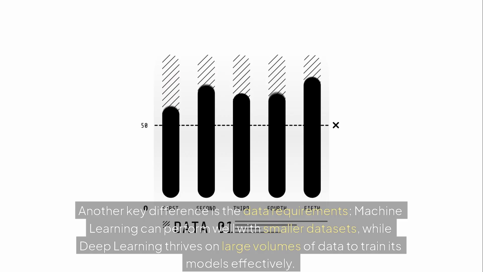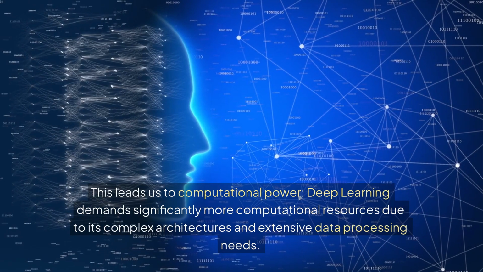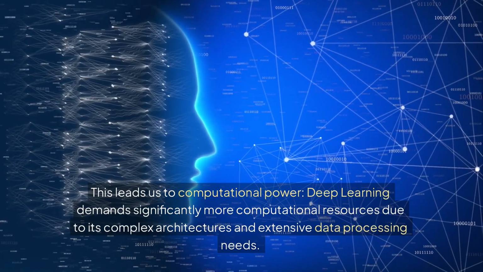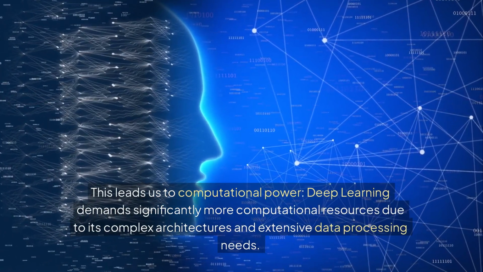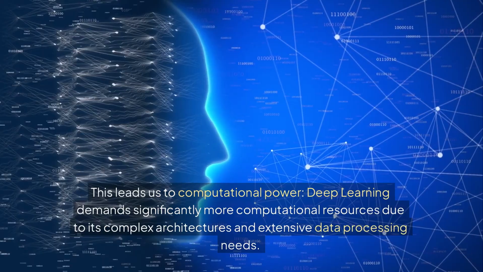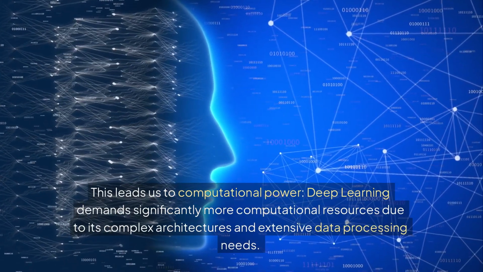Machine learning can perform well with smaller data sets, while deep learning thrives on large volumes of data to train its models effectively. This leads us to computational power. Deep learning demands significantly more computational resources due to its complex architectures and extensive data processing needs.